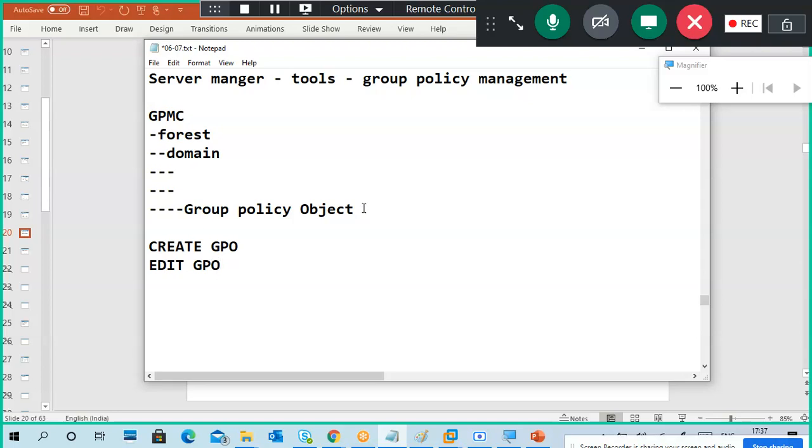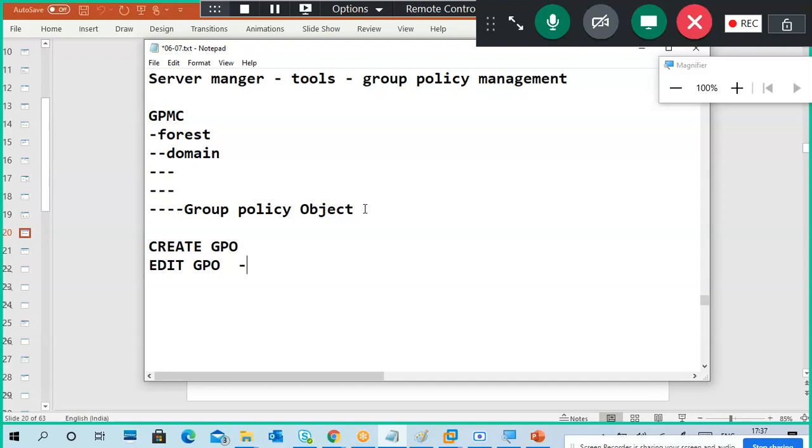You have to edit the policy. Right click, edit. That's it. Now when you open edit, what will open? Group Policy Management Editor, or a group policy editor, something will open.